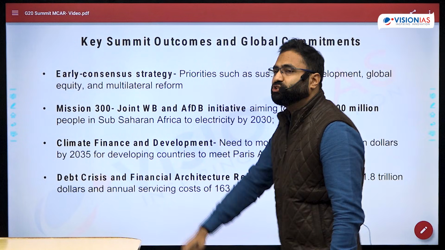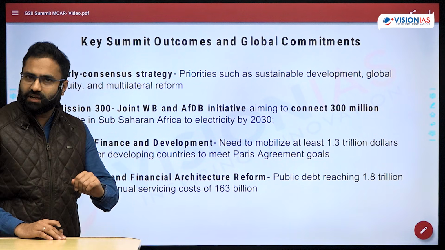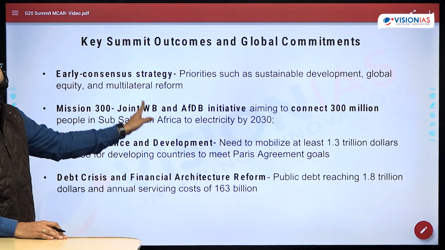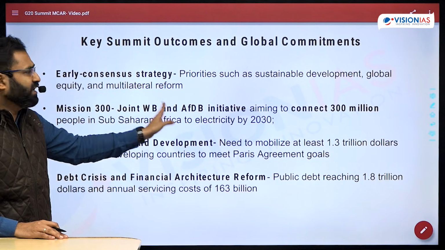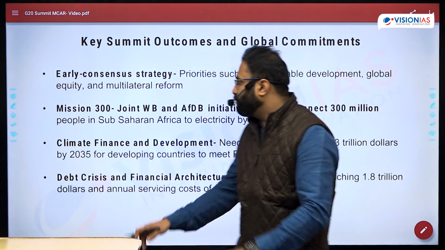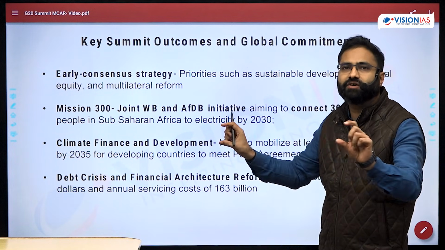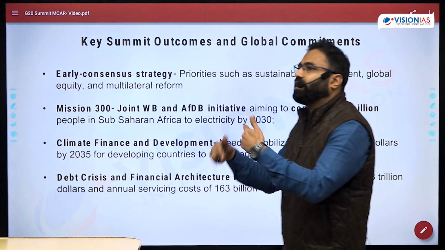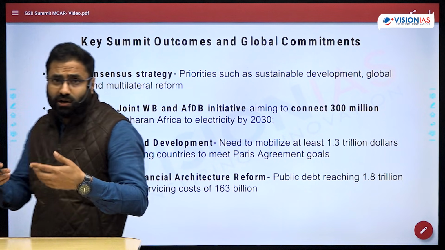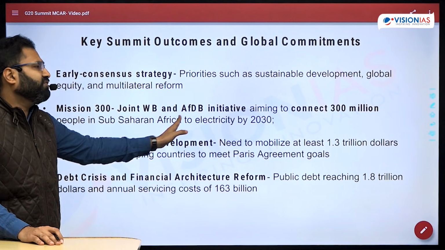Next is regarding Mission 300. Now, these types of questions UPSC can ask, that Mission 300 was recently in the news. It is basically a joint initiative of the World Bank and the African Development Bank, aiming to connect roughly 300 million people in the sub-Saharan African region, where there are a lot of military coups and other instability, to electricity.